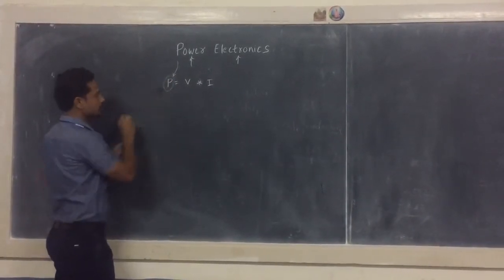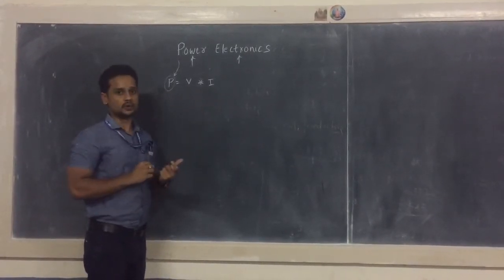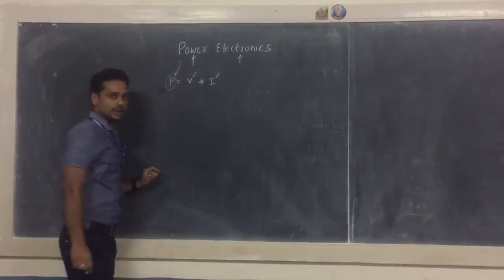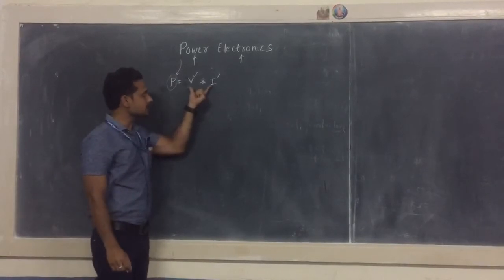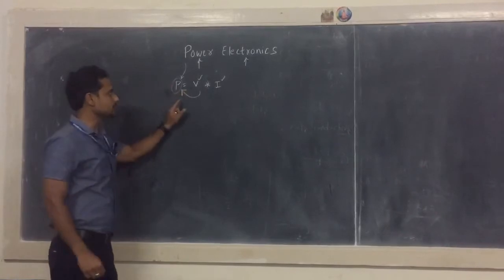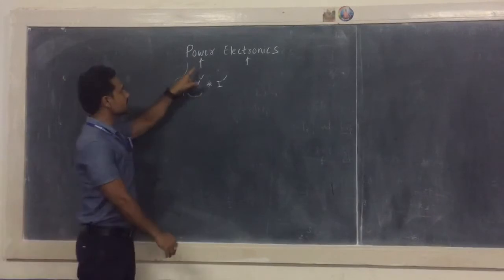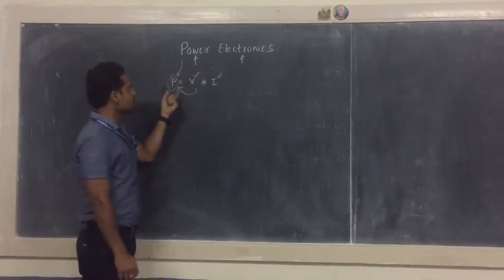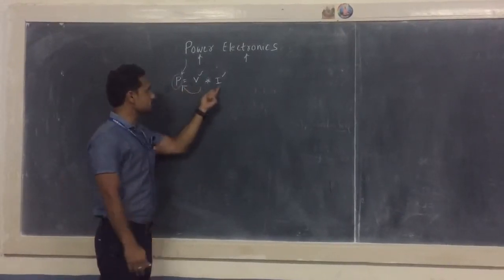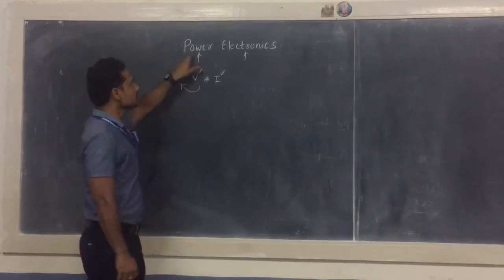So if you want to have a control over this power here, then these two parameters have to be controlled. The voltage parameter has to be controlled and even the current parameter has to be controlled. If these two parameters, voltage and current, are controlled here, then by default the power flow in a particular circuit can easily be controlled. Therefore the main objective of this subject is to have a control over this power. So in order to have a control over the power, these two parameters, voltage and current, have to be controlled. So this is about this word power.